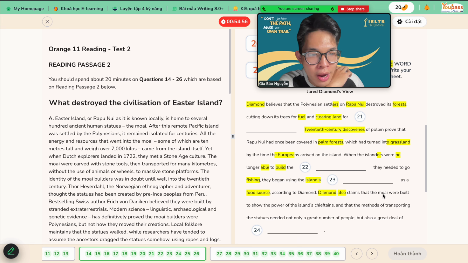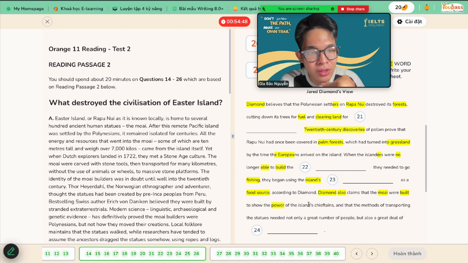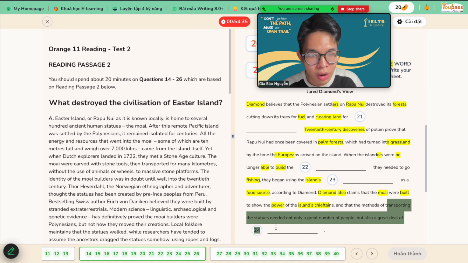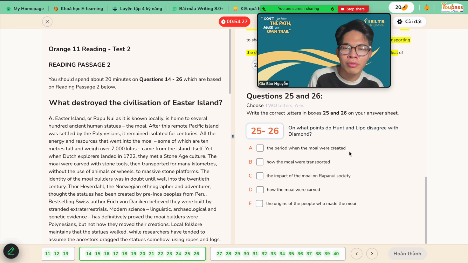Claims that the moai were built, I think moai is the statue, were built to show the power of the island chieftains. A chief is a very important person, so chieftains, I think, are the leaders of that group. In my opinion. And that the method of transporting the statues needed not only a great number of people, a lot of people, but also a great deal of something. Kind of clear, right? Move on to the next one.